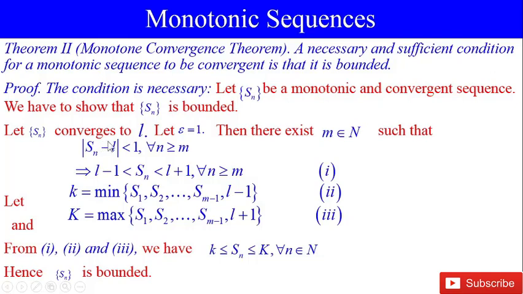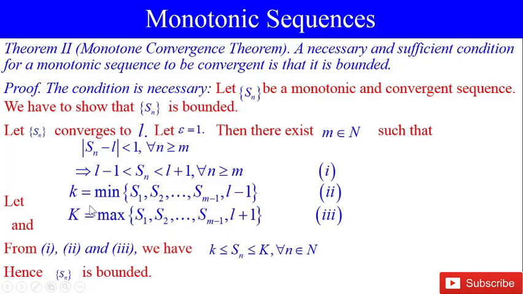Let Sn converge to L. Let epsilon equal 1. Then there exists m belongs to N such that modulus Sn minus L is less than epsilon equal to 1 for all n greater than or equal to m. This implies that L minus 1 is less than Sn less than L plus 1 for all n greater than or equal to m.